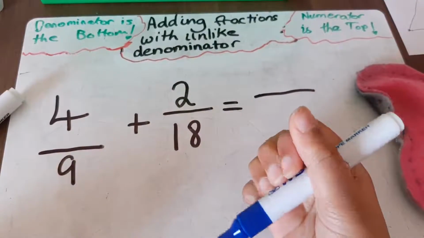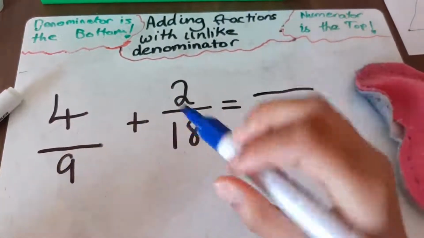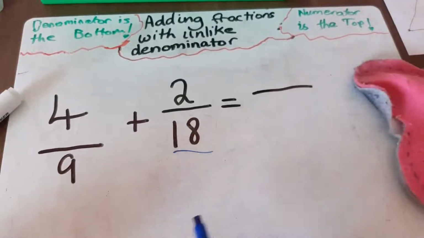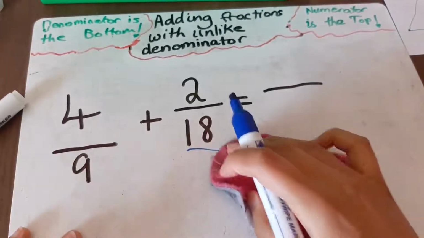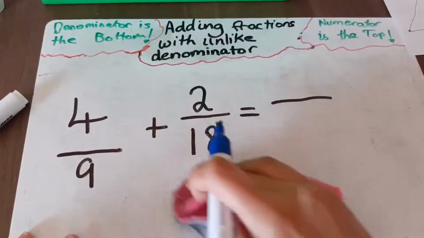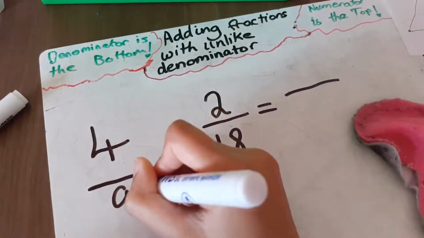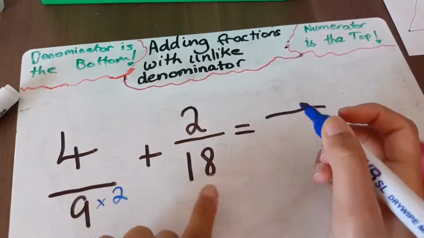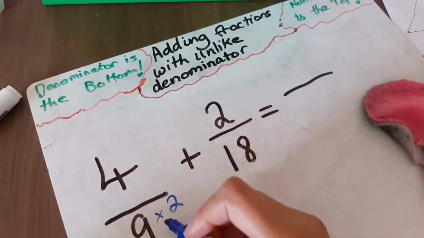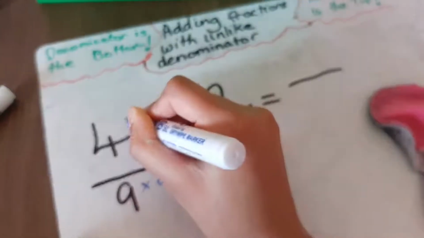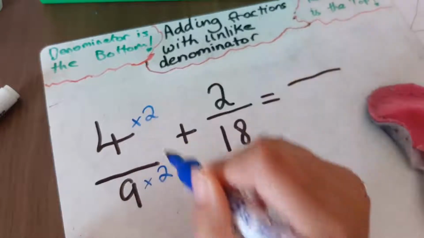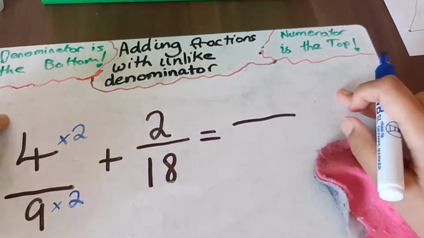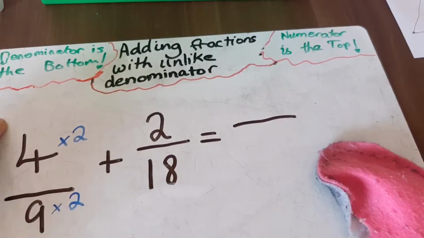So, first what we do is we have to see if 9 goes into 18. If it doesn't, then you have to also change the 18. But since 9 does go into 18, which is in fact twice, what you do is this times 2. So you do 9 times 2 is 18. So, because you multiplied the bottom by 2, you have to always do the same on the top. Remember, the denominator is the bottom, the numerator is the top. You should always try to remember that.